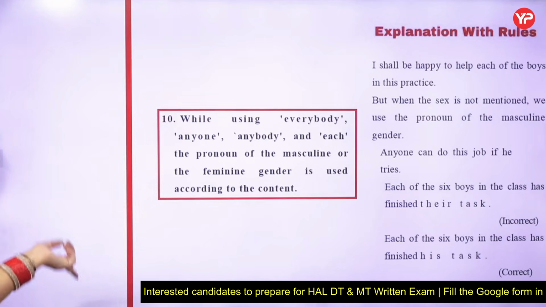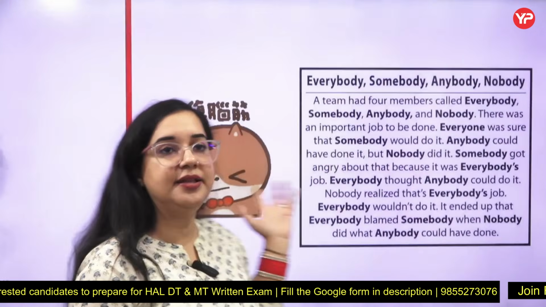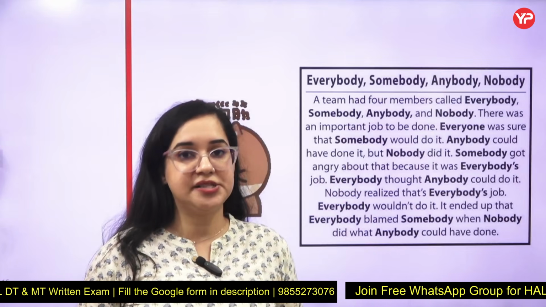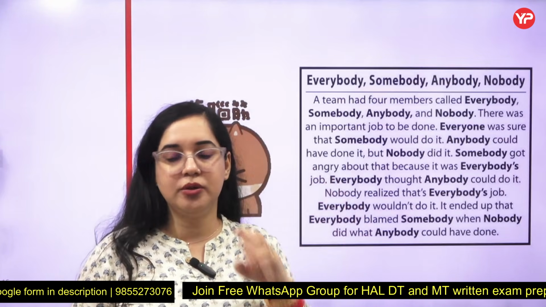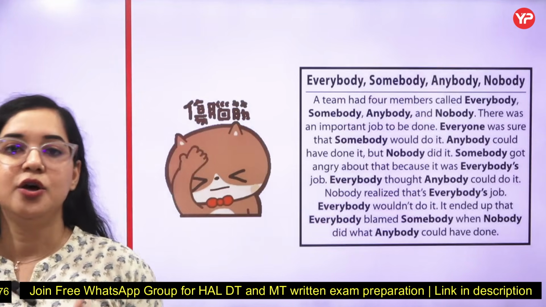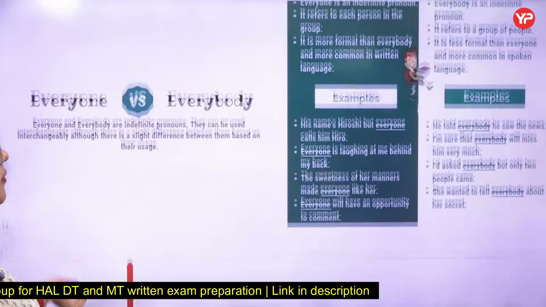I hope even this one is clear. I hope rules 1 to 10 are clear. I understand that they are a little difficult for you to take in one go. But once you have done the basic nouns, then you add up and you revise what comes with a plural verb and what comes with a singular verb. All these can be done in a good revision. So I hope rules 1 to 10 are all clear, guys, right?